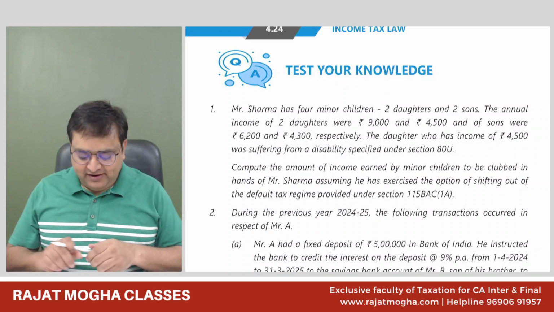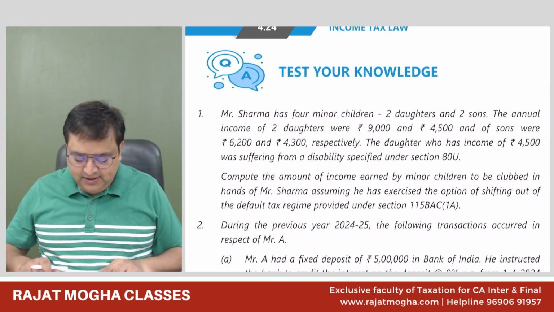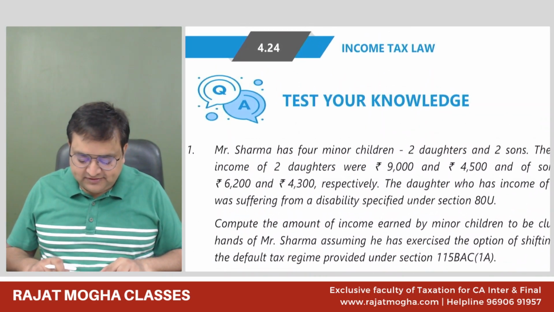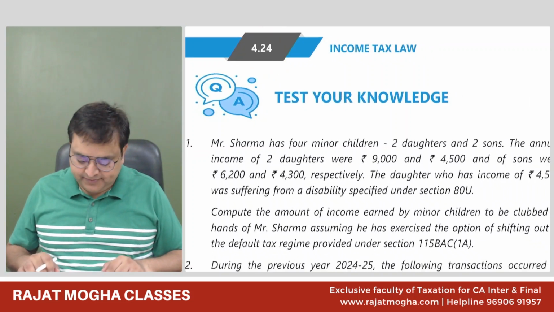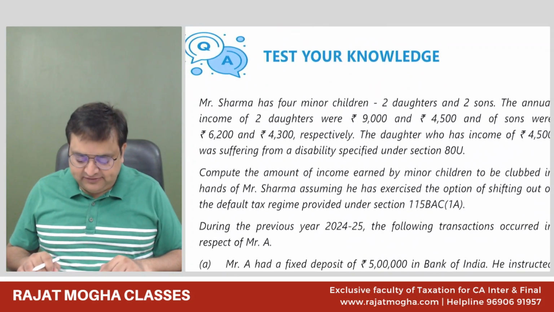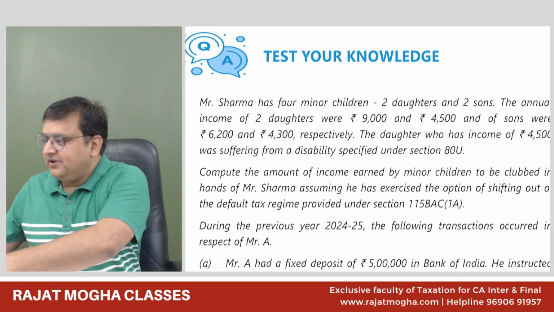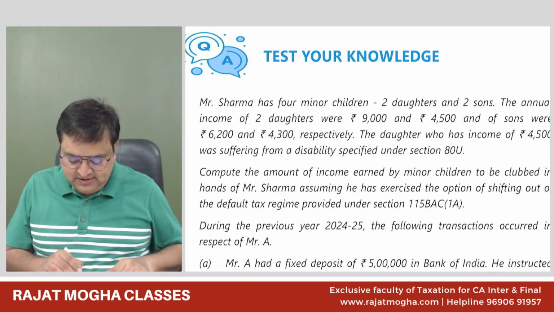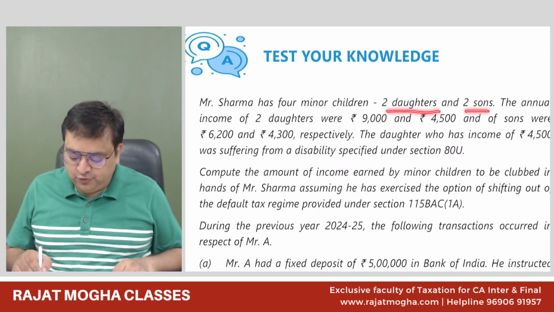Very good morning, everyone. So let's start with the revision of clubbing of income. If you will see, this is your study material, page number 4.24. It says question number one, test your knowledge question. Mr. Sharma has four minor children, two daughters and two sons.